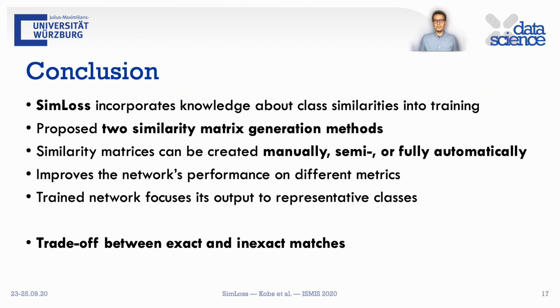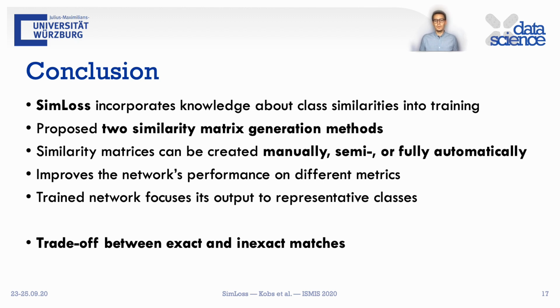In conclusion, SimLoss enables us to incorporate knowledge about class similarities into the training of neural network classifiers by creating a similarity matrix. We propose two similarity matrix generation techniques, but in general they can be created manually, semi or even fully automatically. Our experiments have shown that choosing the right hyperparameter improves the network's performance on different metrics.